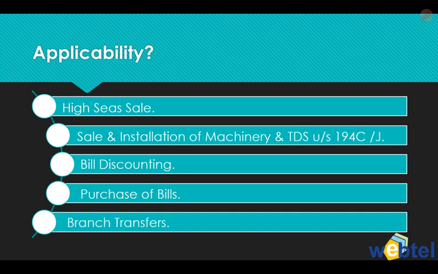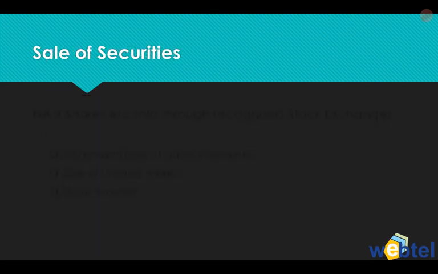And also branch transfers. But you will say that branch transfers are considered as sales in GST. In GST, that's okay. But we are now talking about income tax. In income tax, branch transfers are not sales, and that is why there is no applicability of 206C1H in case of branch transfers of goods.